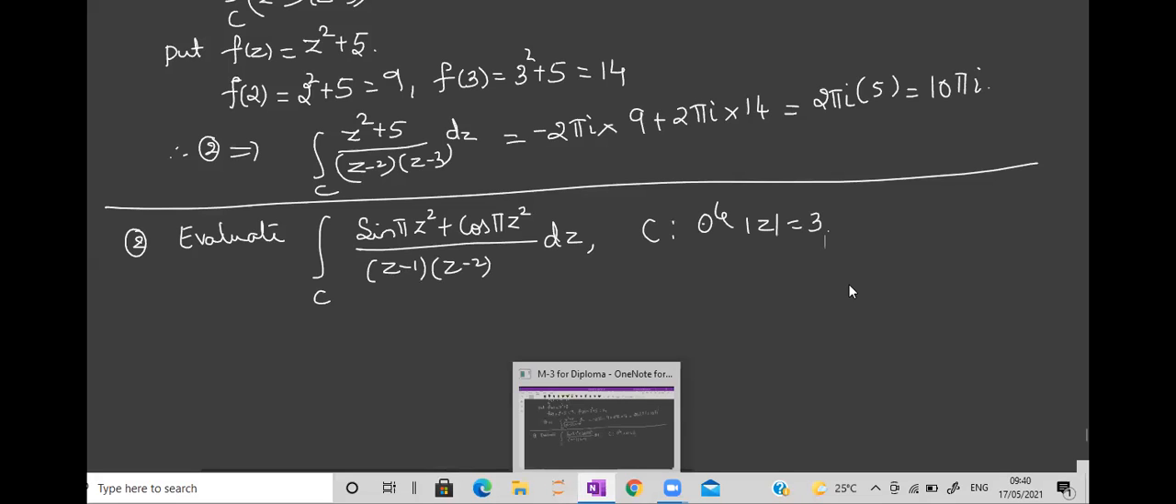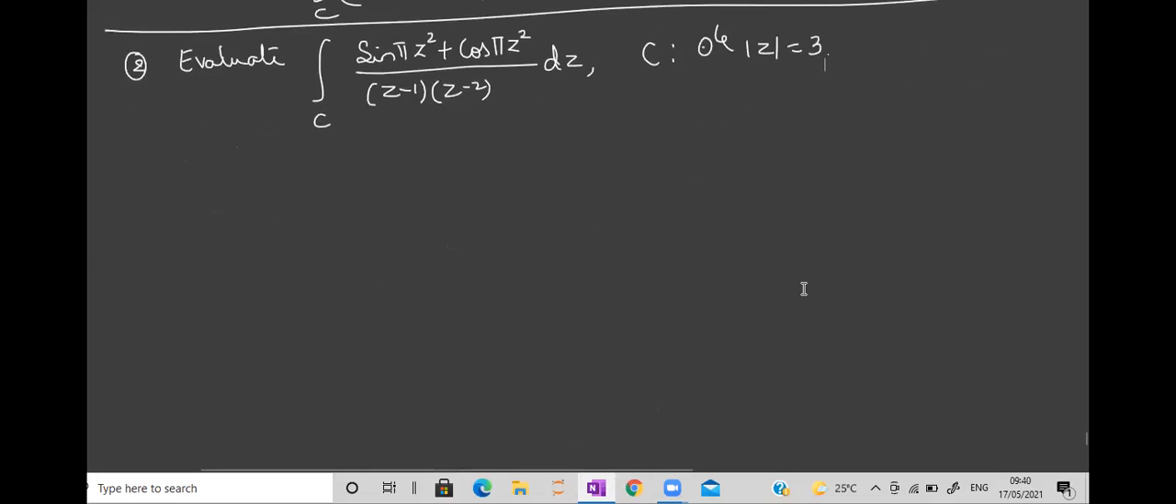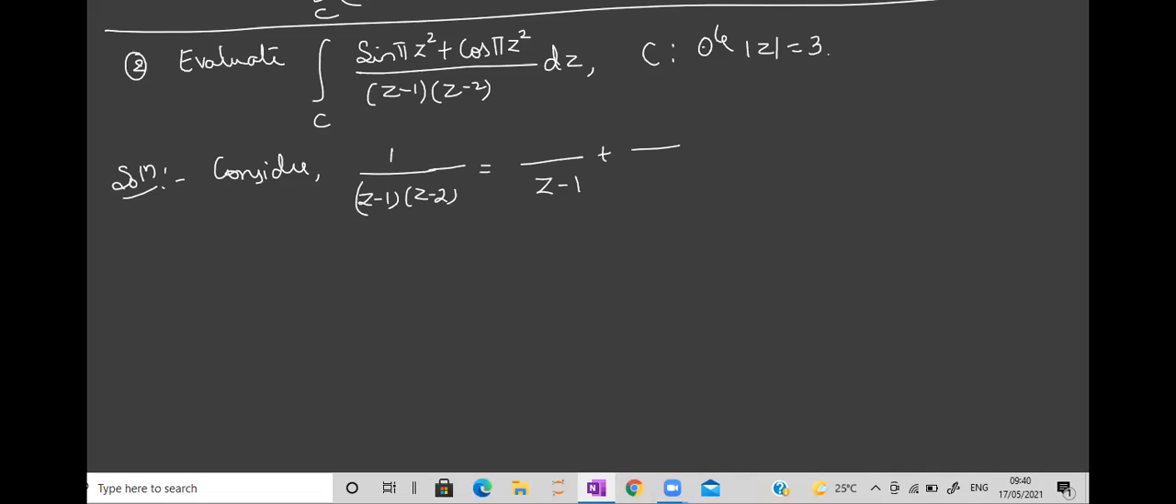So tell me what is the starting point? What we should take? What do we have to start with? 1 by denominator. Very good. 1 upon z minus 1 into z minus 2. Take the entire denominator, take numerator as 1. Again, what has to be done? We need to separate them by partial fractions.